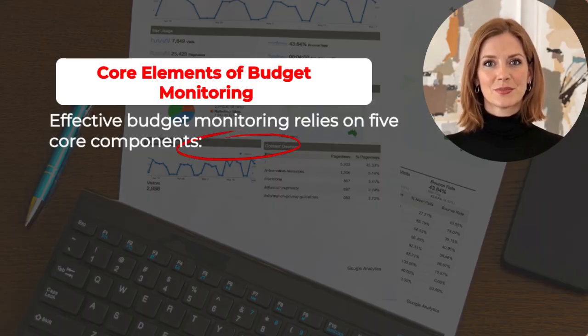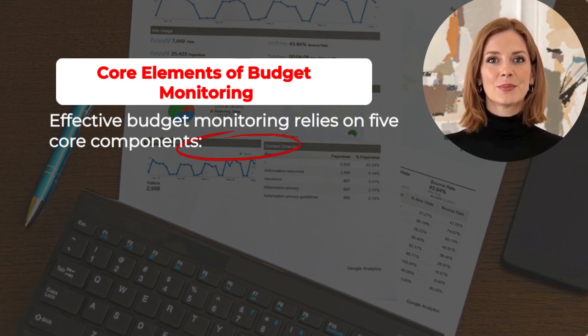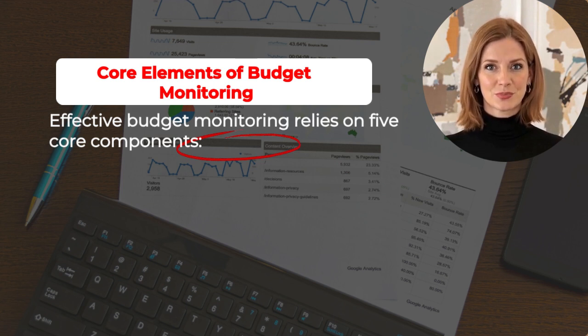Core components of budget monitoring. Effective budget monitoring relies on 5 core components. Tracking systems monitor cash flow, commitments, and balances in real time. Variance analysis identifies discrepancies between planned and actual figures. Key performance indicators, KPIs, measure financial and operational outcomes. Reporting framework: a schedule for internal and external reports. Corrective measures: procedures for mid-year adjustments or reallocations. Monitoring must be continuous, structured, and aligned with organizational goals.